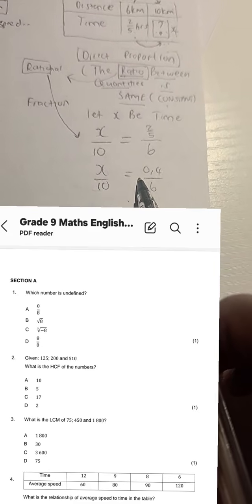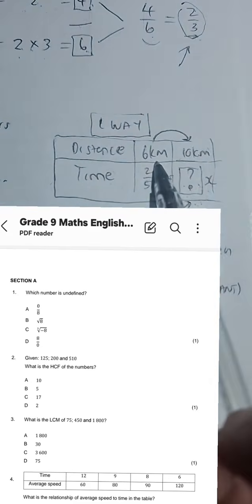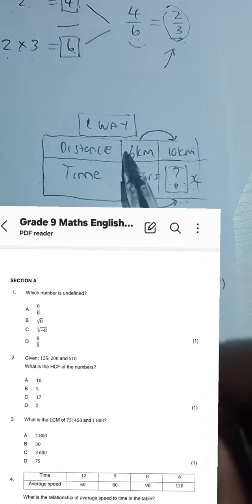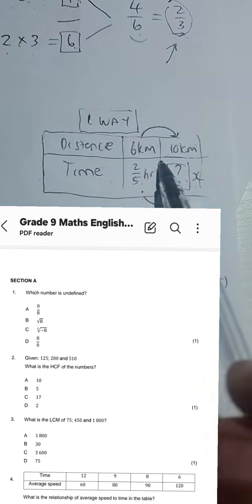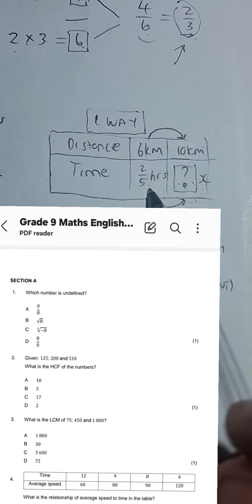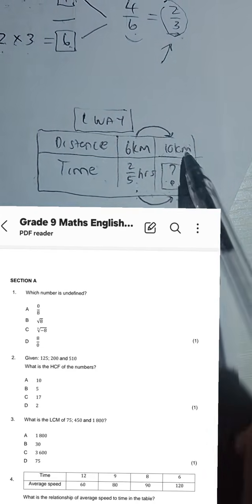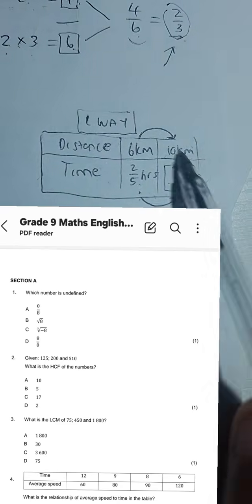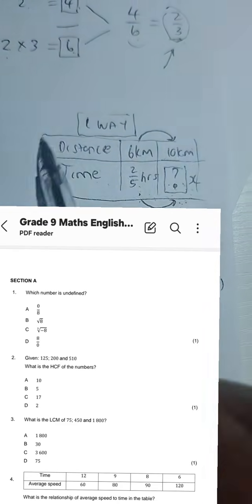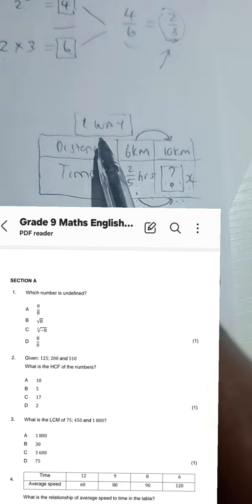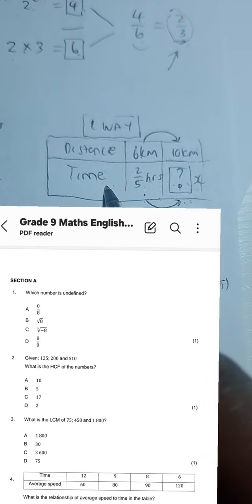All right, guys, as I said, remember we learned that Tuto runs 6 kilometers in 2/5 hours. Now we are being asked, how long will it take for Tuto to run 10 kilometers? So I said we can write this in a table with two quantities, distance and time.